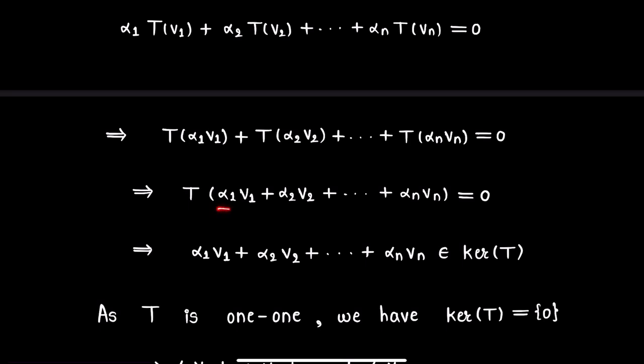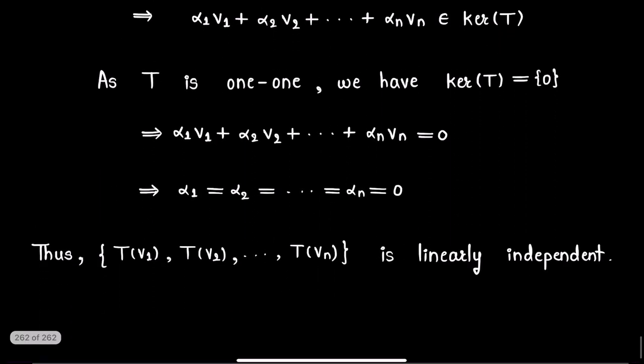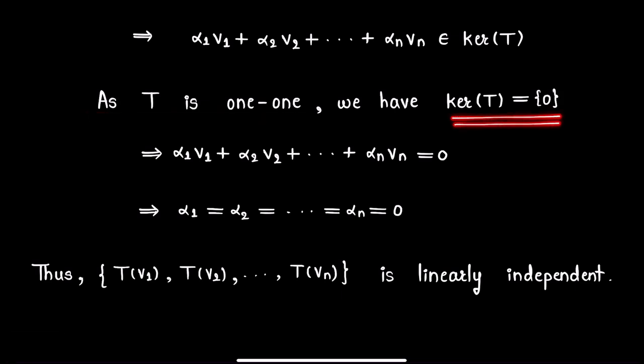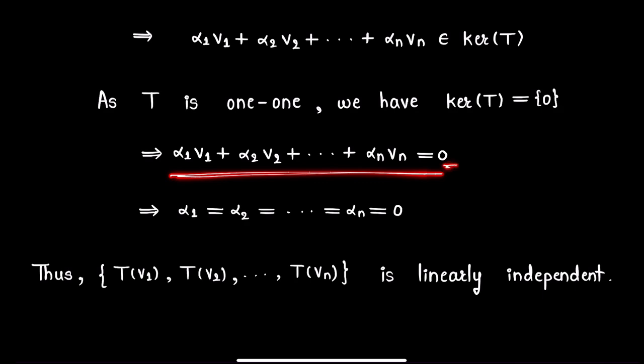Now as the image of this vector under T is 0, this vector must be in the kernel of the linear transformation T. But we know that the given linear transformation T is 1-1. So using that theorem, we can say that kernel of T is 0. So as this vector is in kernel T, this vector should be equal to the 0 vector.